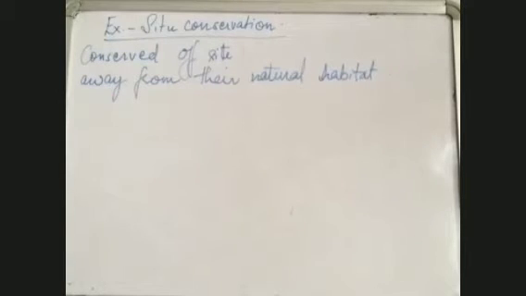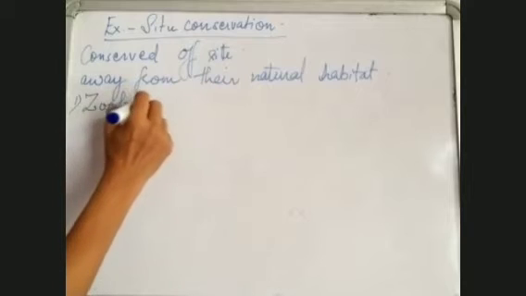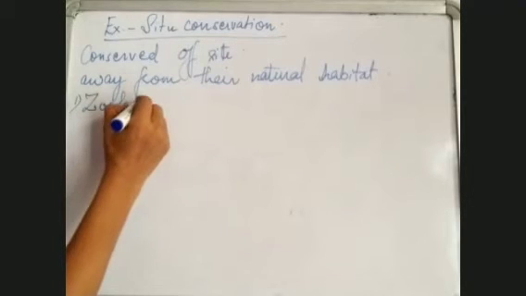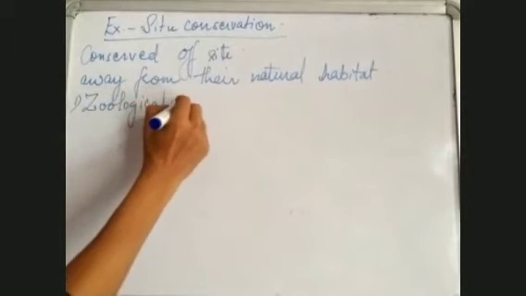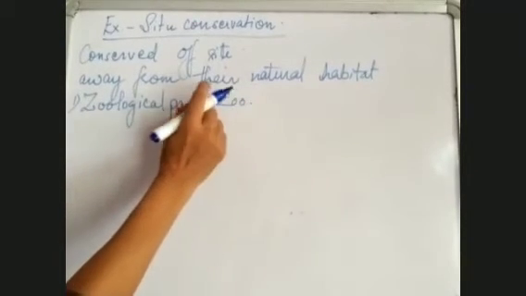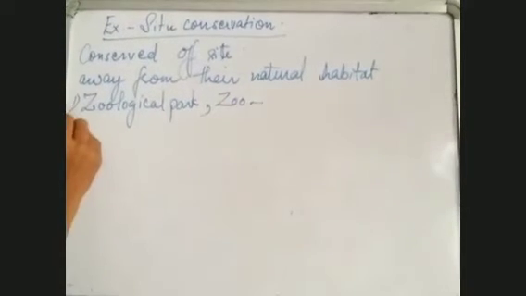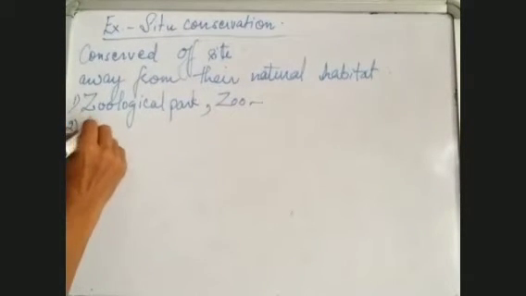In this, the first method is zoological parks, also in short we call them zoos. The second is botanical gardens.